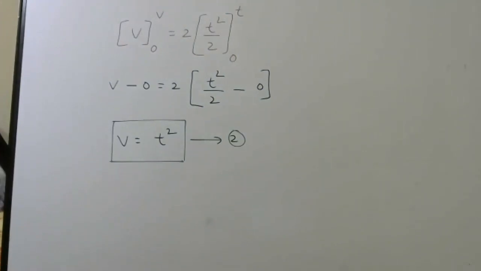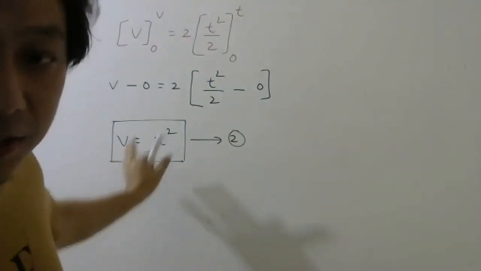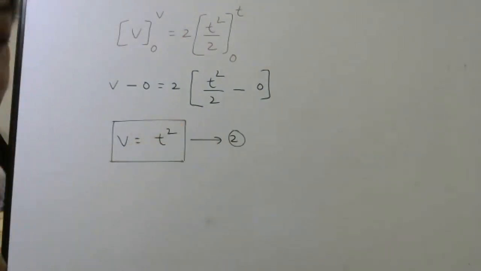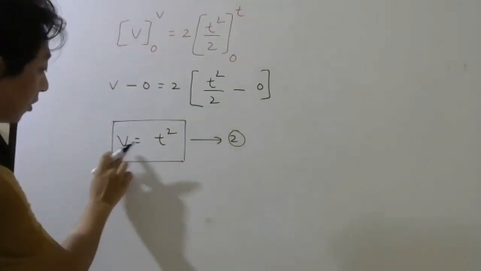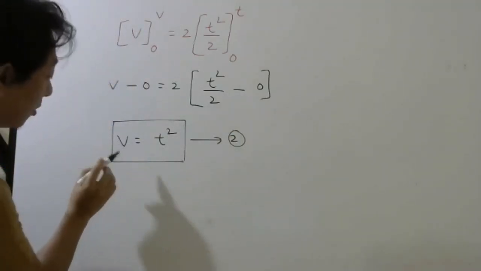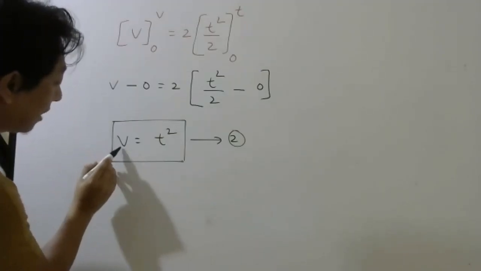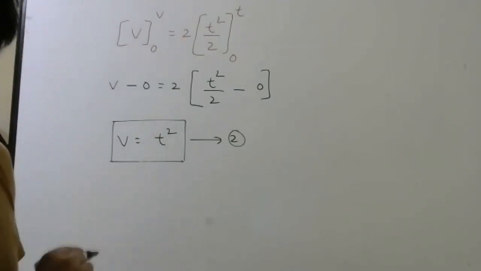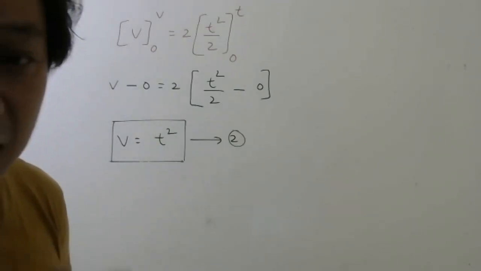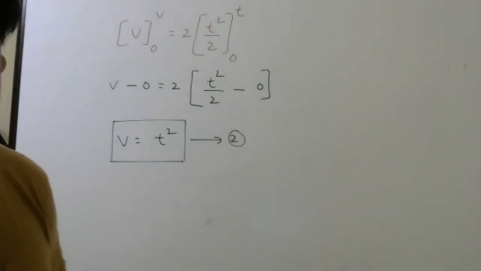So in most cases, they may ask you to find velocity, and you can do it according to this formula. But they wanted displacement, right? Now this is the formula for instantaneous velocity, because using this formula you can find velocity at any time t. So since this is the formula for velocity at time t, it is instantaneous velocity.